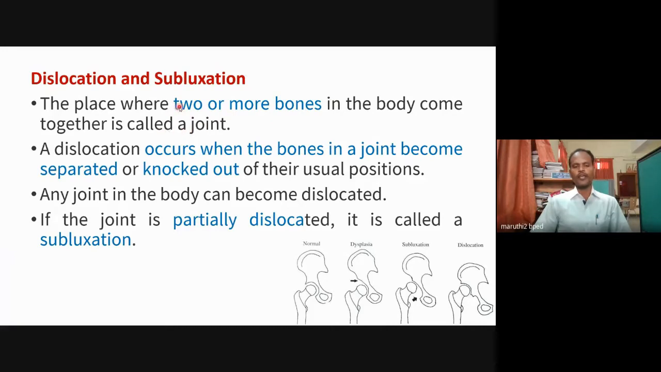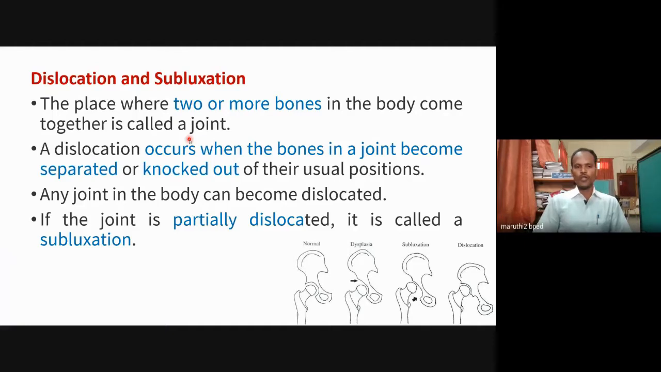So any two bones or more than two bones joined in a particular place, that particular place is called a joint. It may be a wrist joint, an ankle joint, an elbow joint, a shoulder joint, whatever joint. In the human body we have a number of joints. So what is the meaning of dislocation? Dislocation means if any one of the bones is separated from the joint, that is called dislocation.